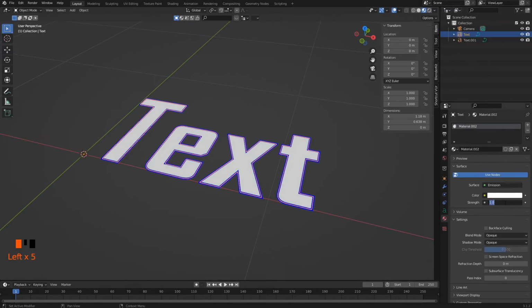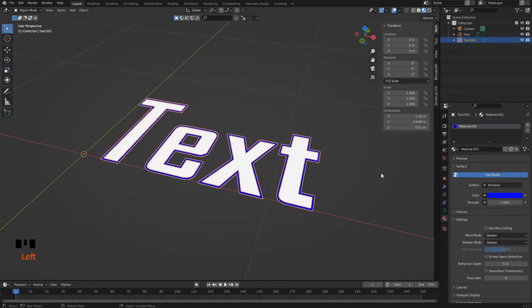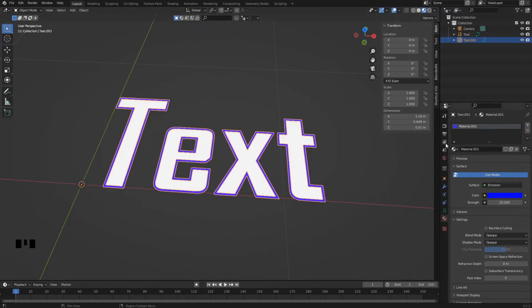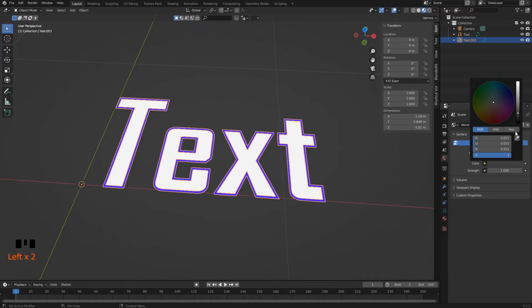And let's put the strength to 5. And the blue outer edge strength to 20. Then change the world color to black.